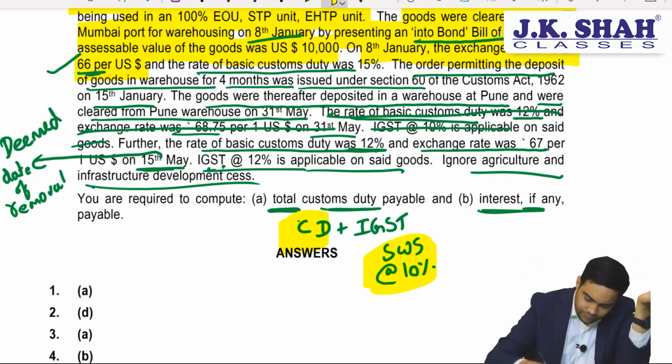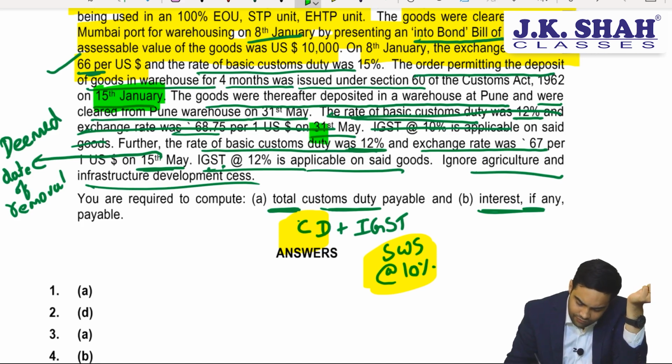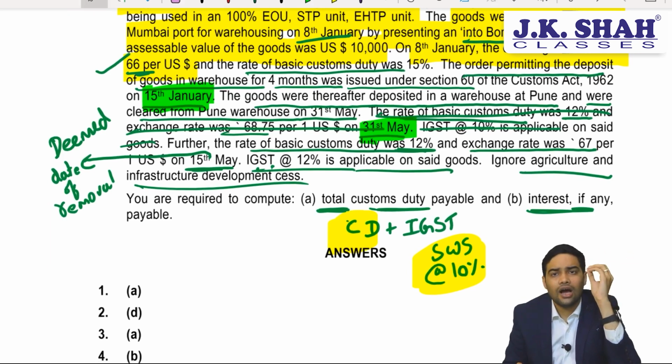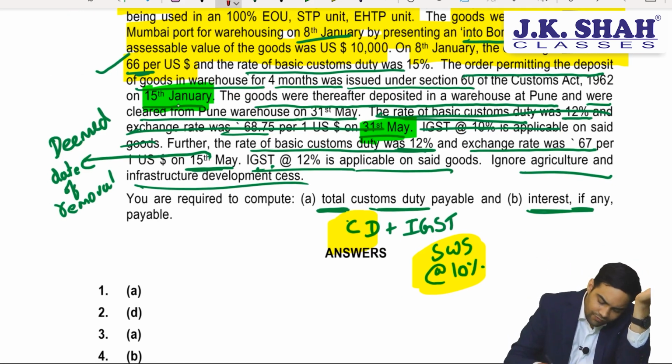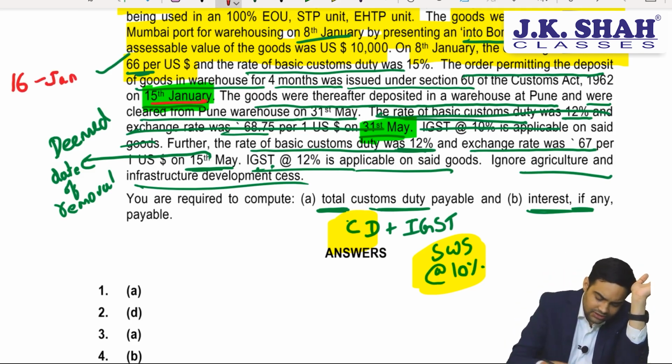See, you got an order on 15th Jan and you cleared the goods on 31st May. 90 days interest free period is allowed. 15 Jan to 31st May. In such cases, the simple trick to do it is calculate the total days, subtract 90 days. 15 Jan, so January total 31 days. 31 minus 15 comes to 16.